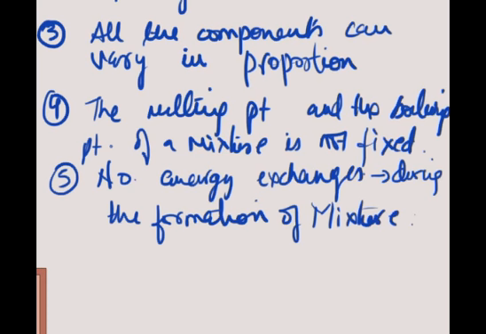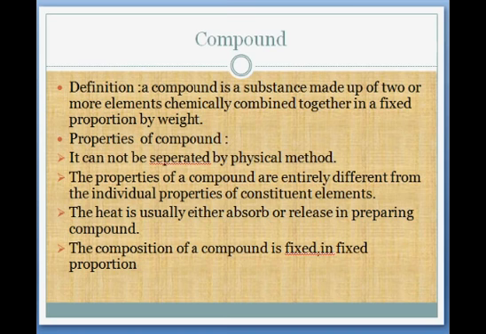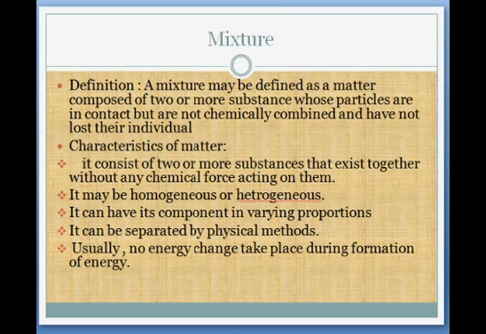So let's read out quickly. What is a mixture? It is a matter composed of two or more substances whose particles are in contact but are not chemically combined, and have not lost their individual characteristics. What are its characteristics? It consists of two or more substances that exist together without any chemical force. It may be homogeneous or heterogeneous. What is heterogeneous? Of different kinds. It can have its components in varying proportions. It can be separated by physical methods.